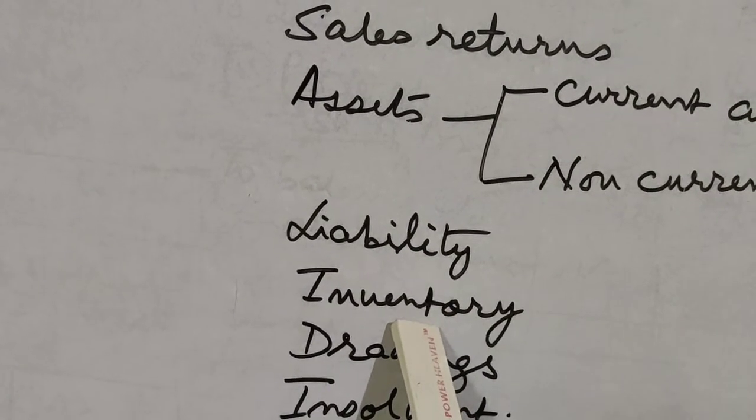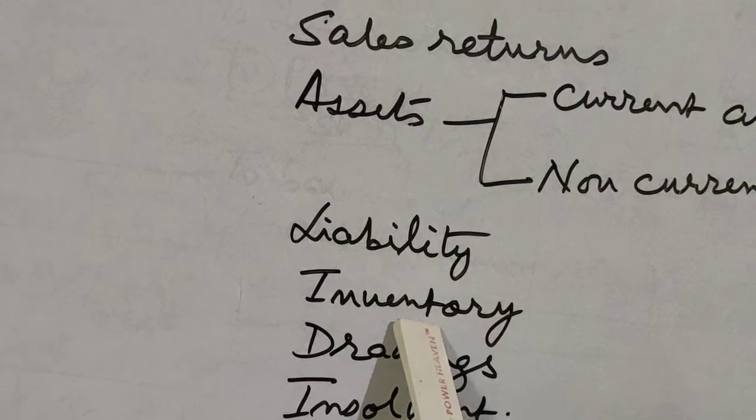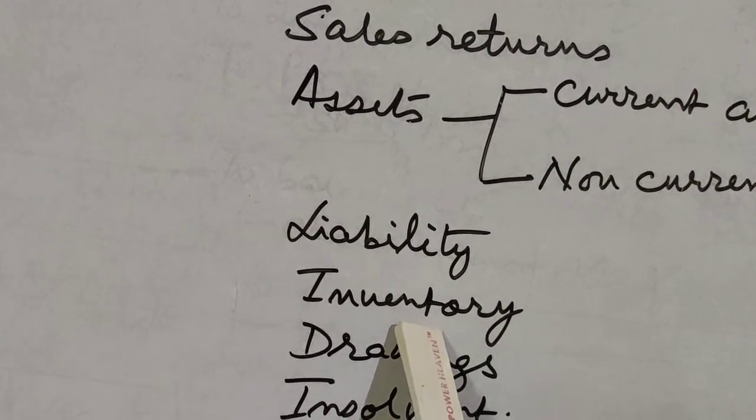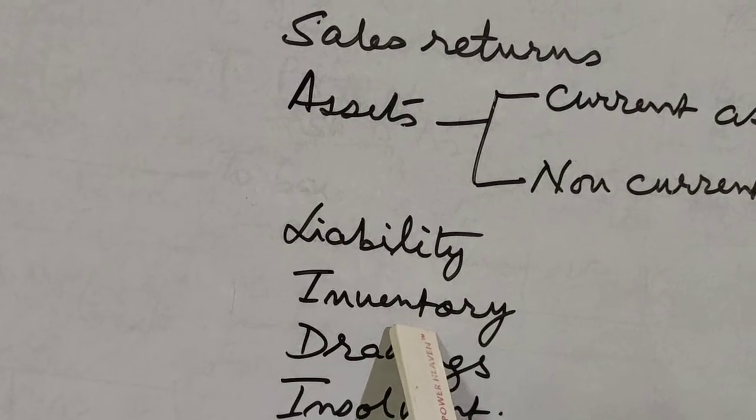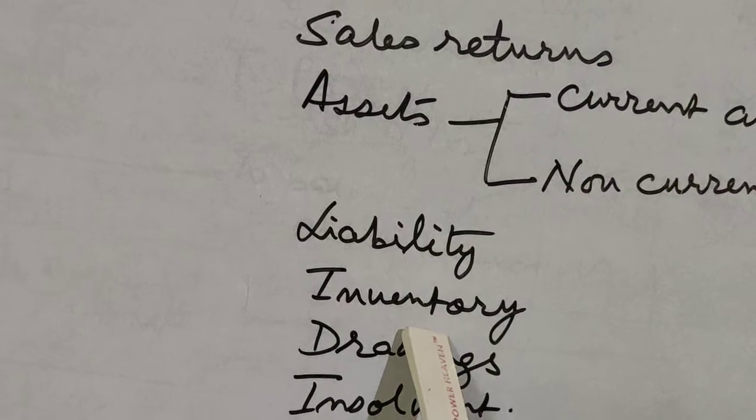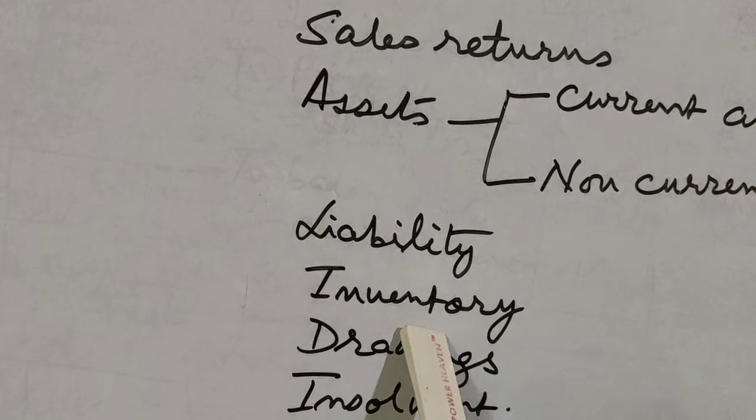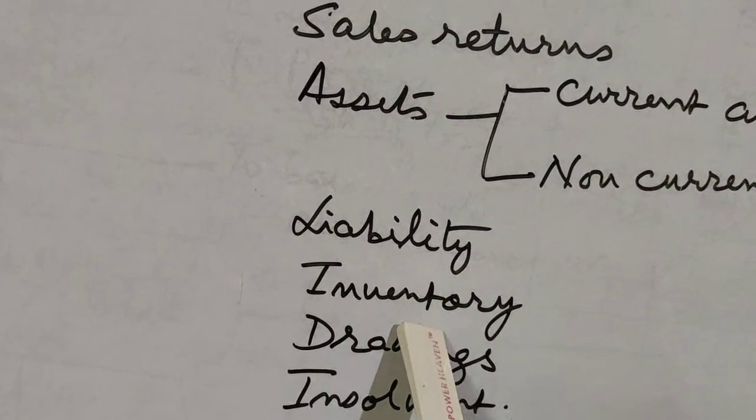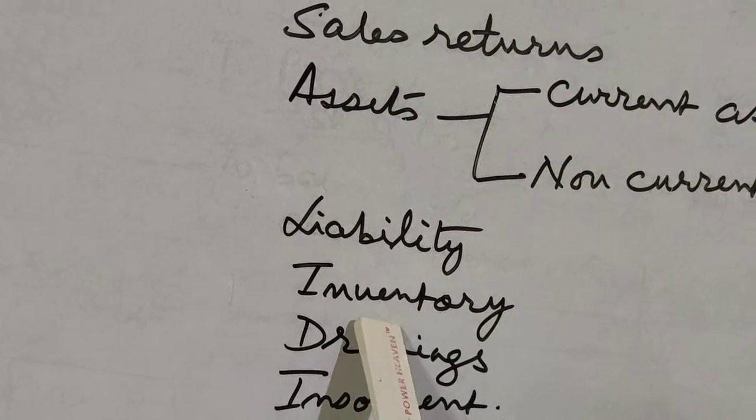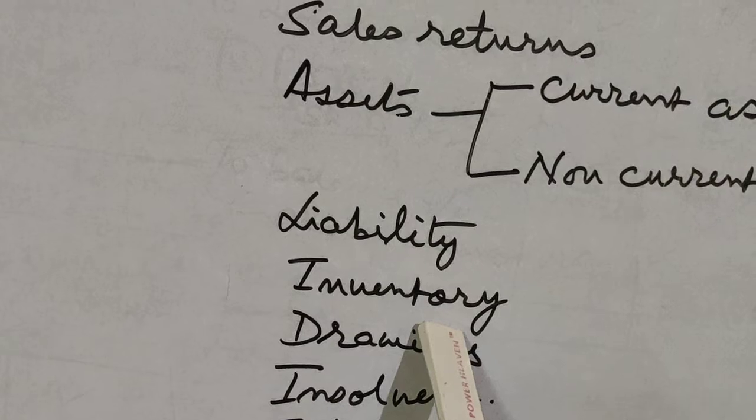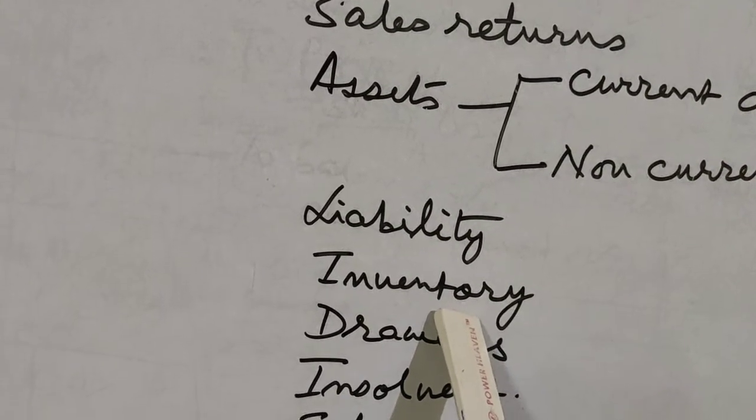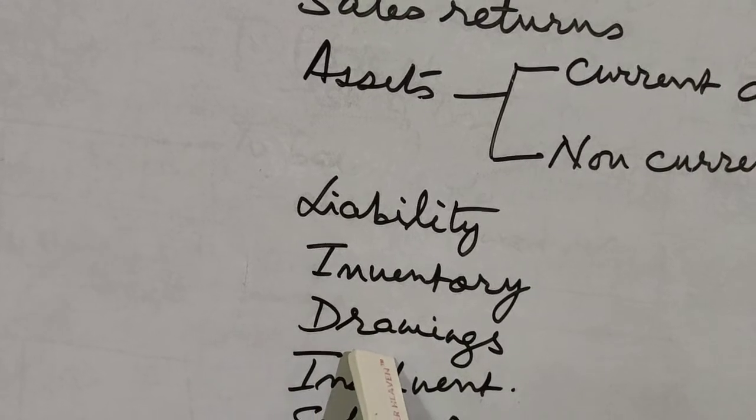Inventory. Inventory means stock. Now it can be stock of raw materials. Stock means the quantity. So it can be stock of raw materials, stock of semi-finished goods, stock of finished goods, or stock of spare parts. Okay. So any type of stock is known as inventory. Inventory means the value of the stock. Next is drawings.